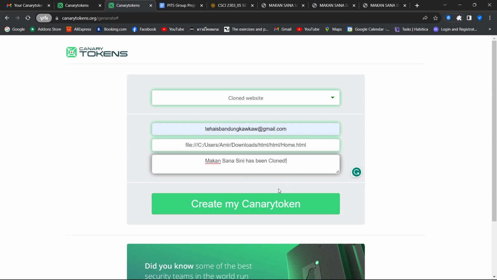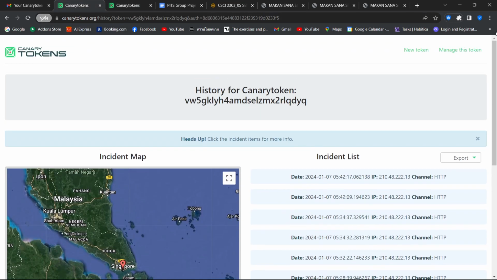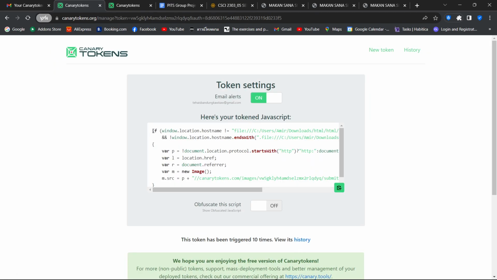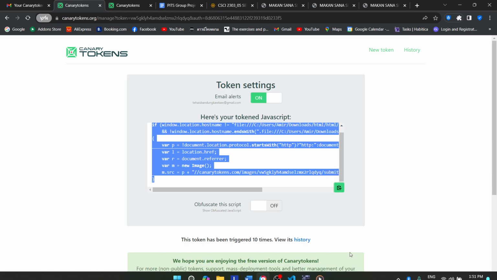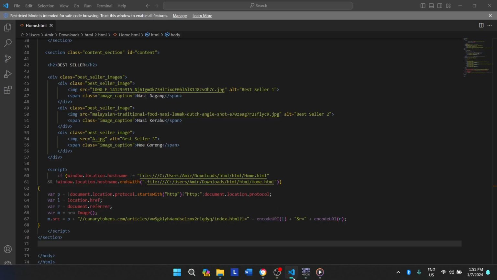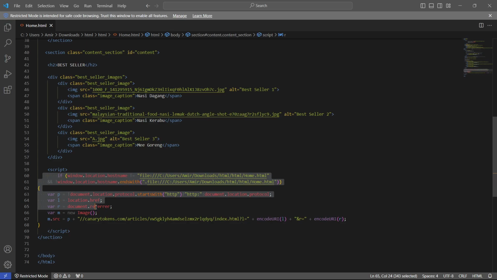Then we can click create my Canary token, and then it will generate a new code here. You can click copy here, and then we go to VS Code here, and then we paste this code in our HTML.